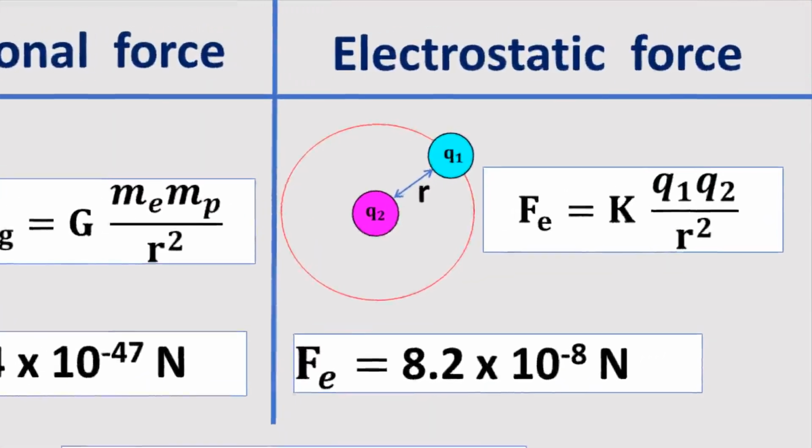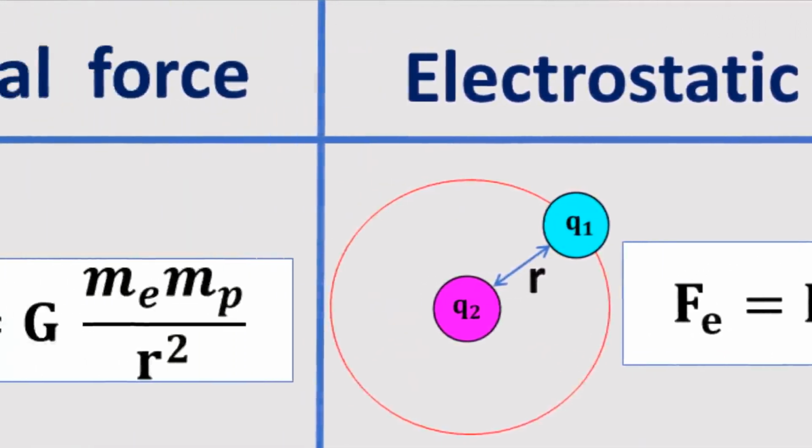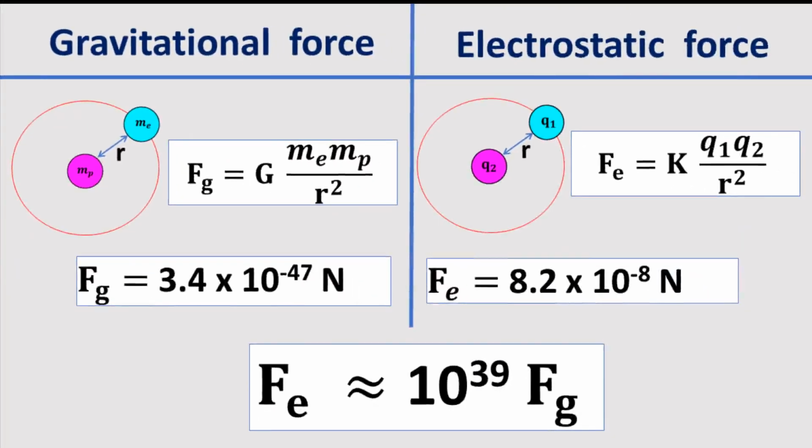Electrostatic force between a proton and an electron is enormously greater than the gravitational force between them. That is, gravitational force is negligible when compared with electrostatic force in the atomic domain.